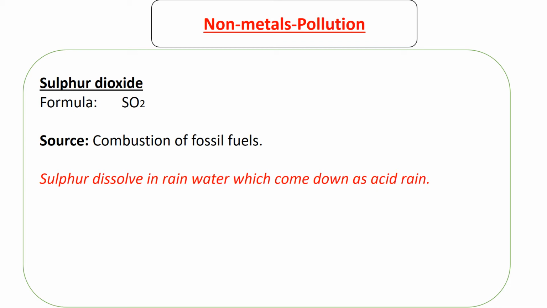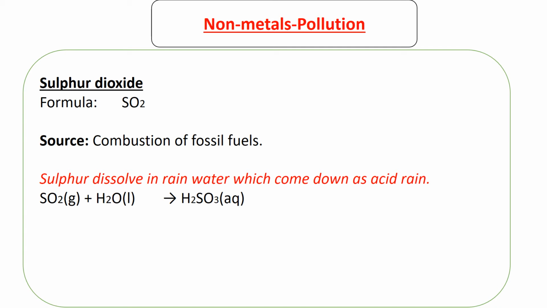So what happens is this sulfur dioxide, when you burn it, goes up in the atmosphere. Once it goes up in the atmosphere, it will react with water. Of course, I'm talking about rainwater there. So this sulfur dioxide is going to react with water and form sulfuric acid. So as the rain is pouring, it won't be water, it will be sulfuric acid. And this sulfuric acid is the one that affects the aquatic environment or the water environment, as I had explained.